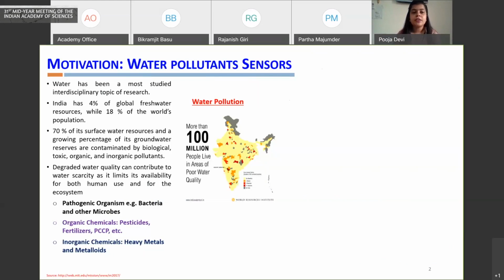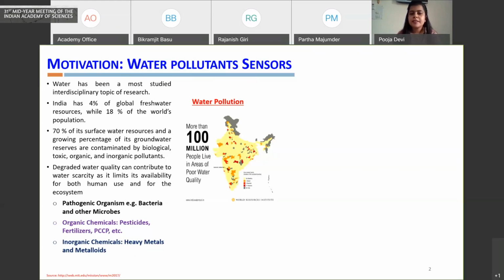So 70% of surface water, including some percentage of groundwater, is contaminated with high levels of biological, organic and inorganic pollutants. As a result, along with the problem of low water levels in different parts of the country, the contamination has further elevated the problem of water scarcity.